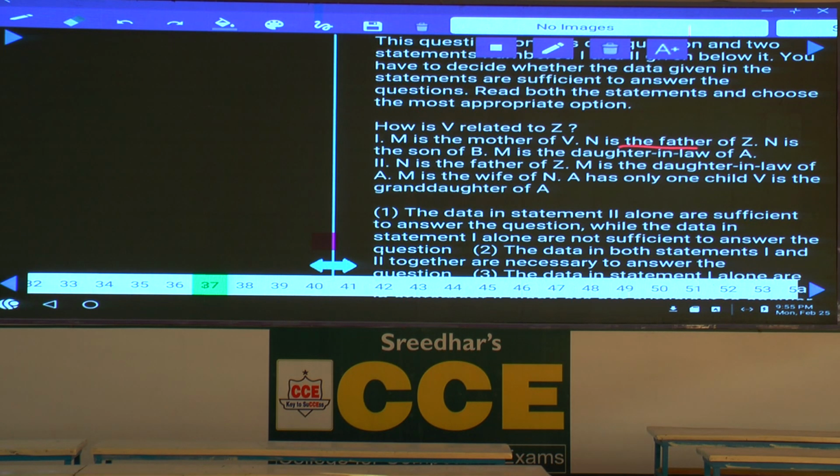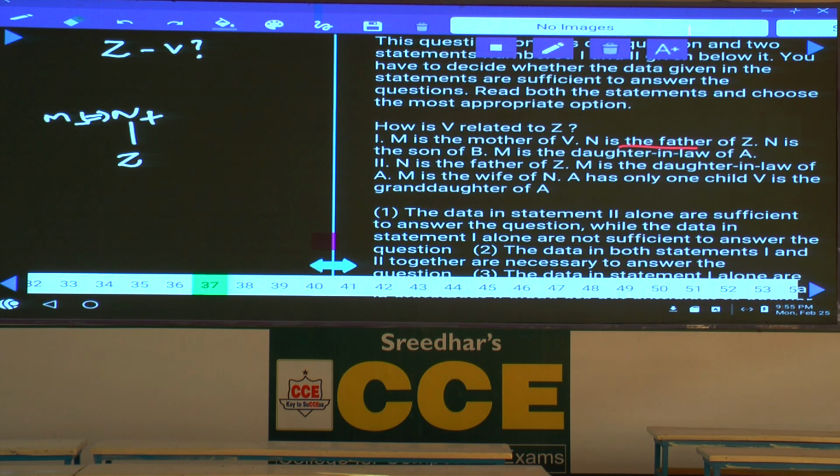Then coming to condition number 2. Now, the question is about what? How is V related to Z? Then, N is the father of Z. Now, this N is the father of whom? N is the father of Z. M is the daughter-in-law of A. M is the wife of N.